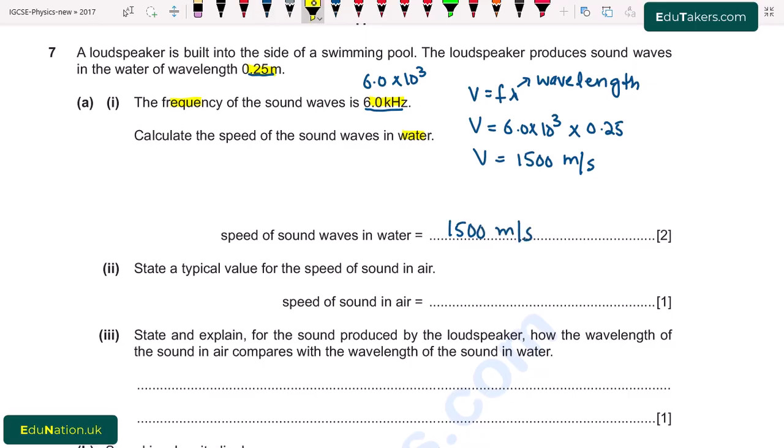Part 2. State a typical value for the speed of sound in air. Here we have to write the value of speed of sound in air, and the speed of sound ranges from 300 to 360 meters per second in air. I write here 300 meters per second to 360 meters per second.